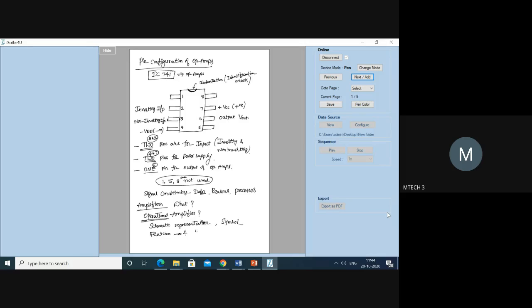Number 1, the input impedance is very high. Number 2, the output impedance is very low. Number 3, the operational amplifier can be used as a differential amplifier, by which it amplifies the difference in voltage. Fourth, it is a very high gain amplifier, with a gain nearer to 200,000. That is the amount of amplification that you are going to get.